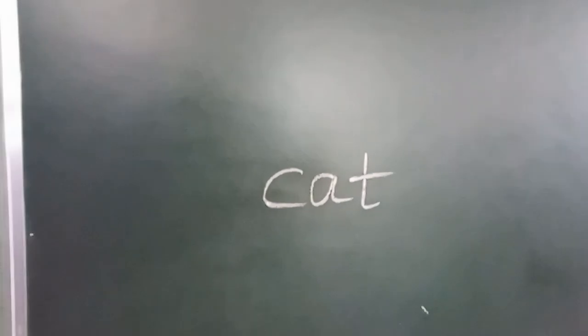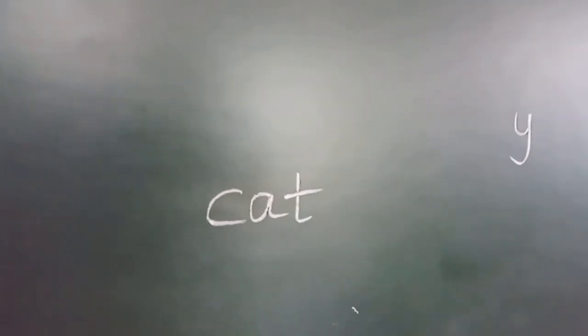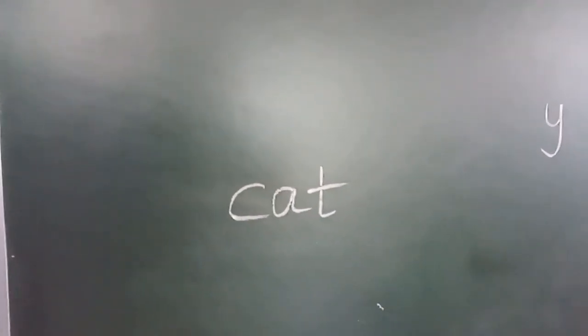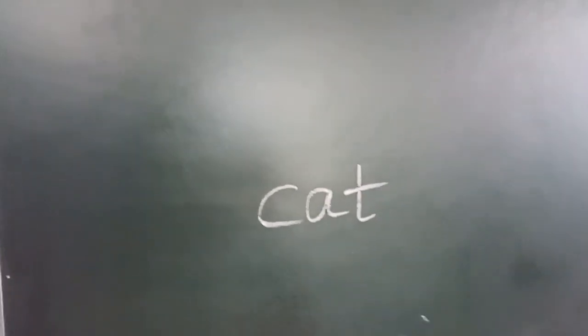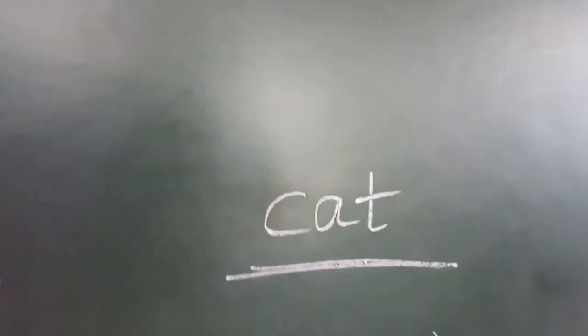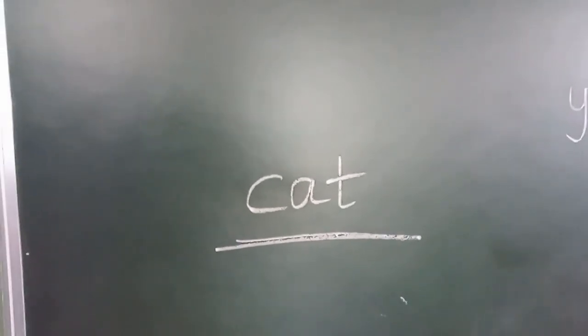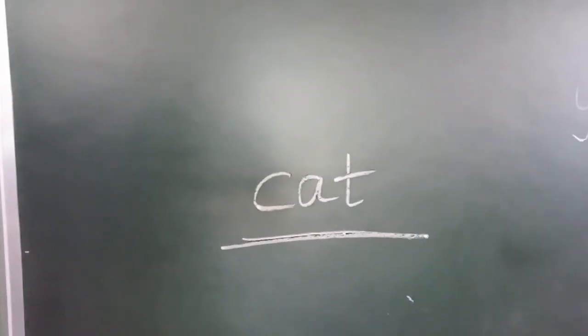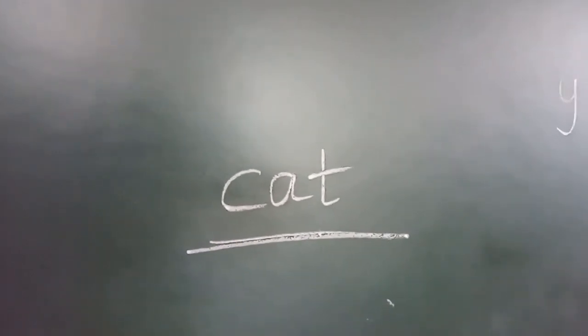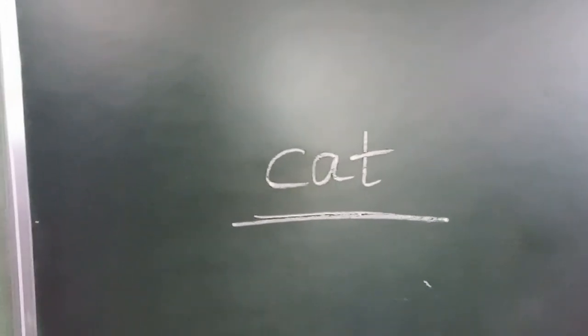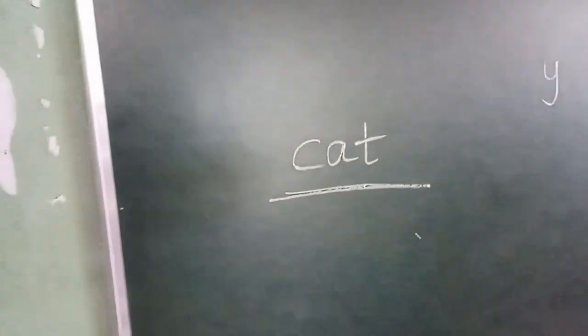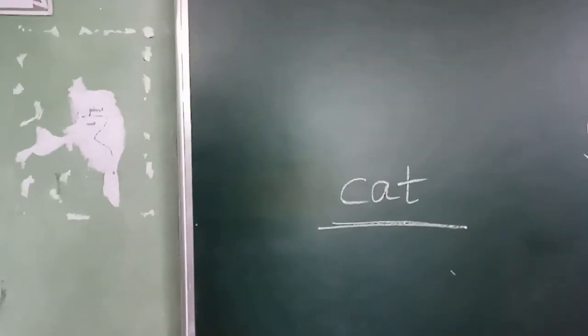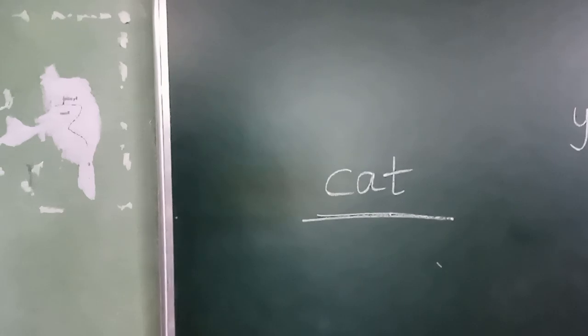Now I am writing something here. What is this? Cat. Is that a word or letter or sentence? Word. It's a word. How do we frame the word? With letters, with a group of letters. It's not a single letter. It's a group of letters. So for that too, it has to give meaning. Okay, a meaningful combination of letters is a word.